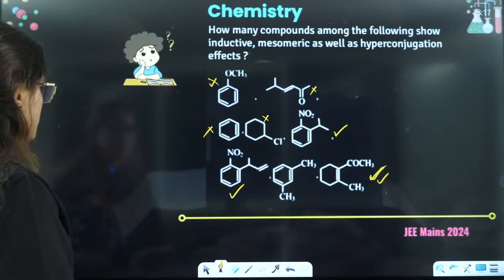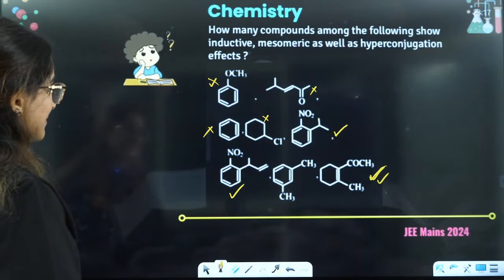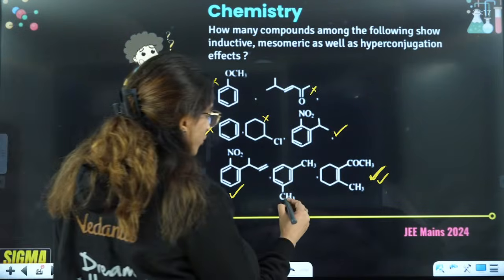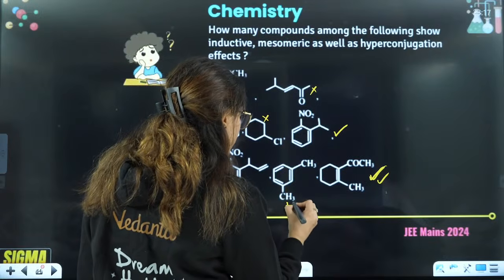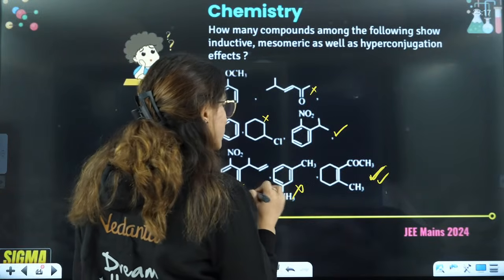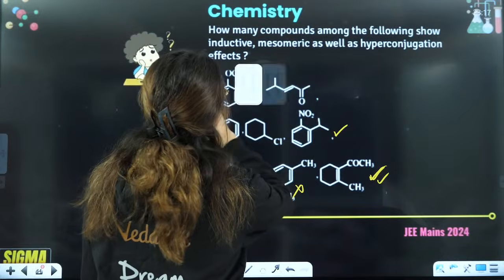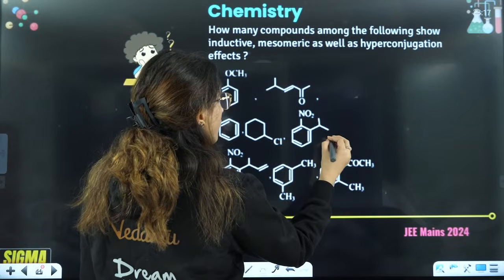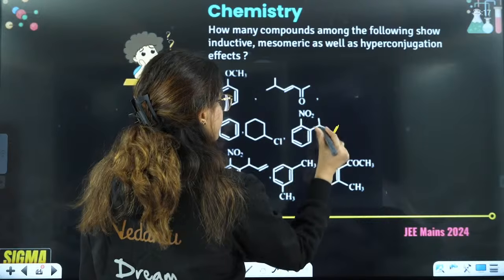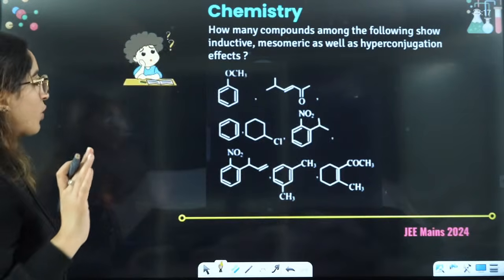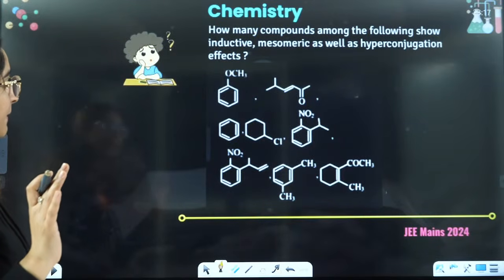Wait a minute, this one will not show mesomeric, so this will not show. So this is also ruled out. Arey yaar, wait a minute. Till now, this one is showing you. So what should I consider first?